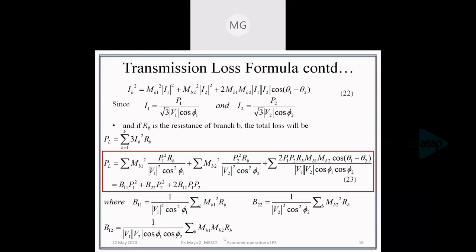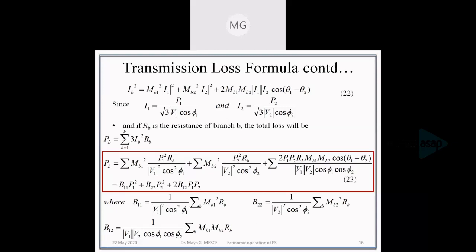So those are the loss coefficients for a system having 2 units. We can write the equations for a system having n number of units.